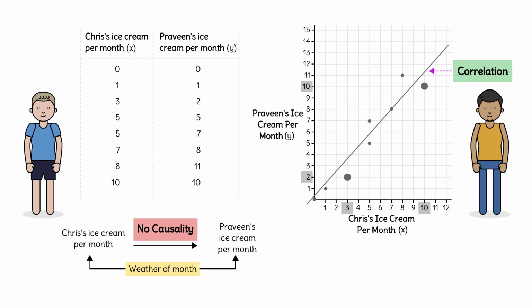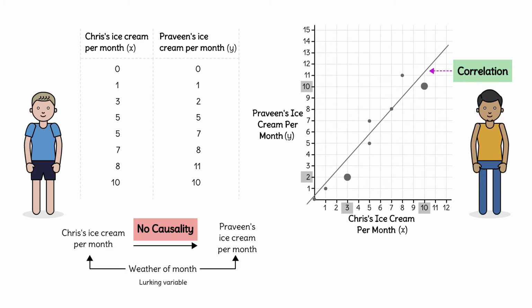Perhaps the weather plays a role. The weather in different months is a possible lurking variable, causing us to change our habits in unison. In cold months, we eat less ice cream, and in warm months, we eat more. The lurking variable is the hidden reason for correlation in our ice cream habits. This graph shows a correlation, but no causality.